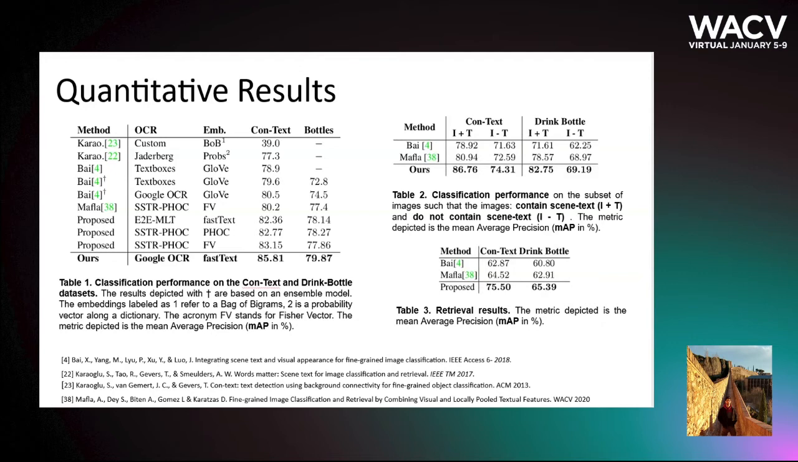As it can be seen in Table 2, our method is robust and performs well in subsets of data that contain and do not contain text. And from Table 1 and Table 3, we show that the proposed model outperforms previous state-of-the-art by a significant margin in both tasks of fine-grained image classification and query by example image retrieval.